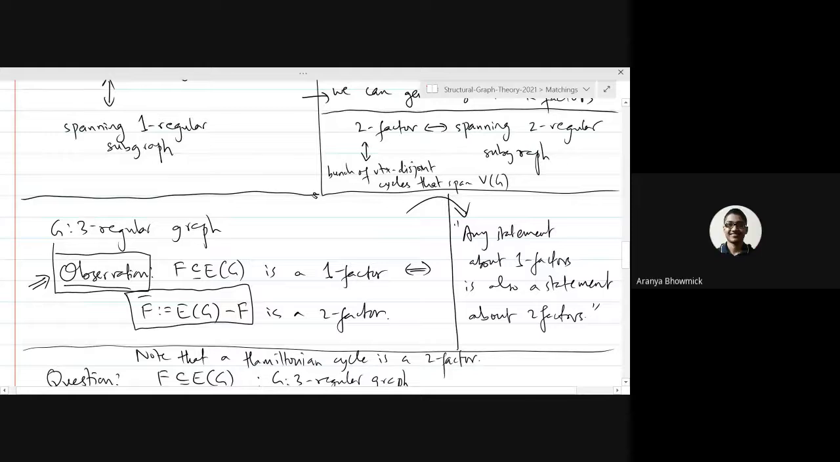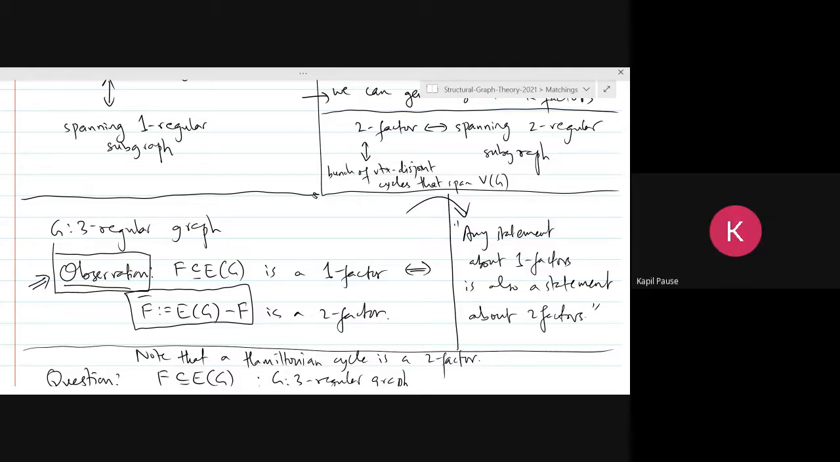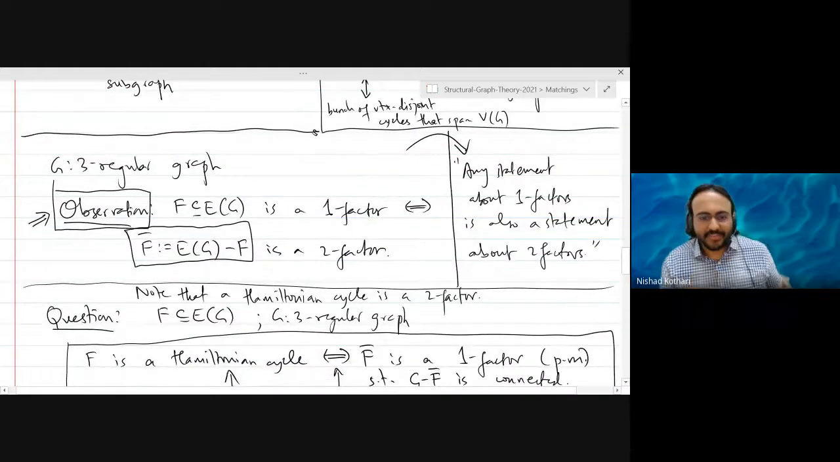Actually, I entered the class late, so I did not see this. Okay, fine. That was one of the main points I want to make in this lecture: for three regular graphs, every statement about one factors is also a statement about two factors. It's a different statement, but you can phrase it. That's okay, it's fine.